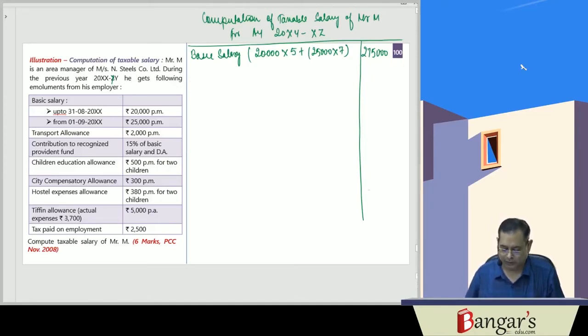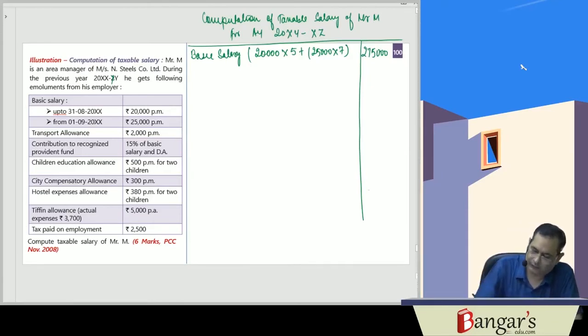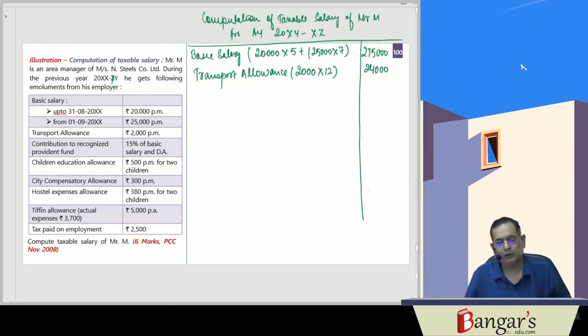As you are aware, transport allowance is fully taxable. How much transport allowance is he receiving? Transport allowance is 2,000 per month. It is fully taxable. Hence this 24,000 rupees of transport allowance received is fully taxable.